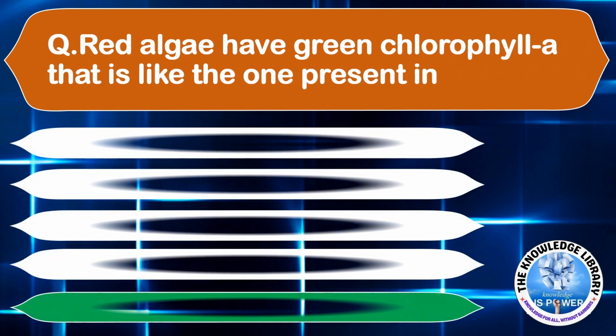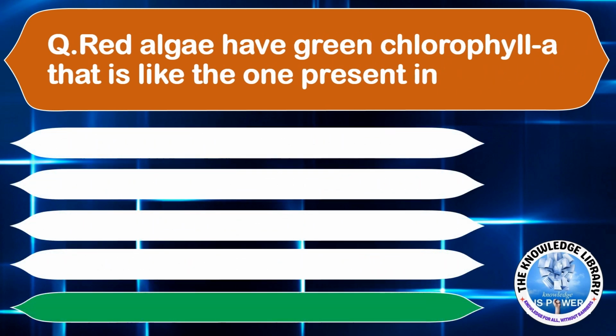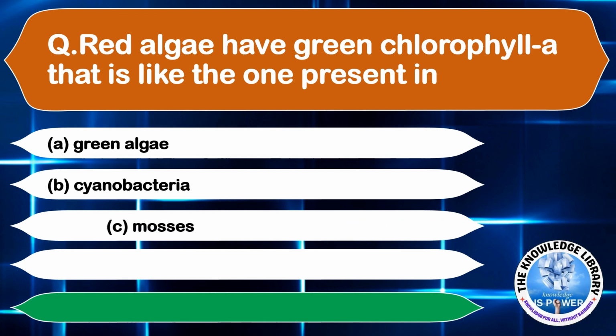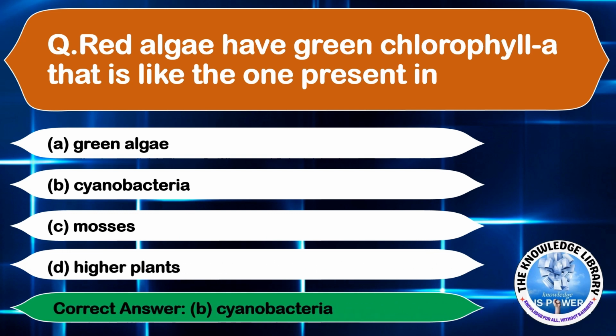Red algae have green chlorophyll that is like the one present in option A, green algae, option B, cyanobacteria, option C, mosses, and option D, higher plants. The correct answer is option B, cyanobacteria. Moving on to the next question.